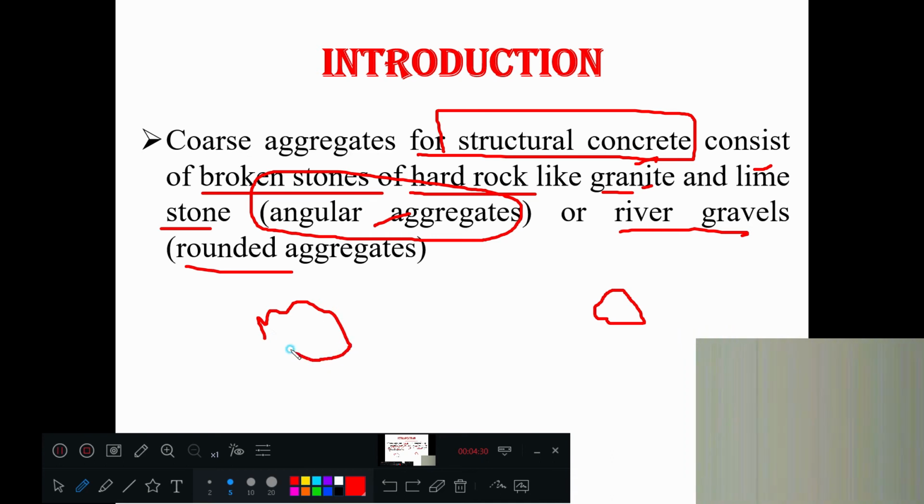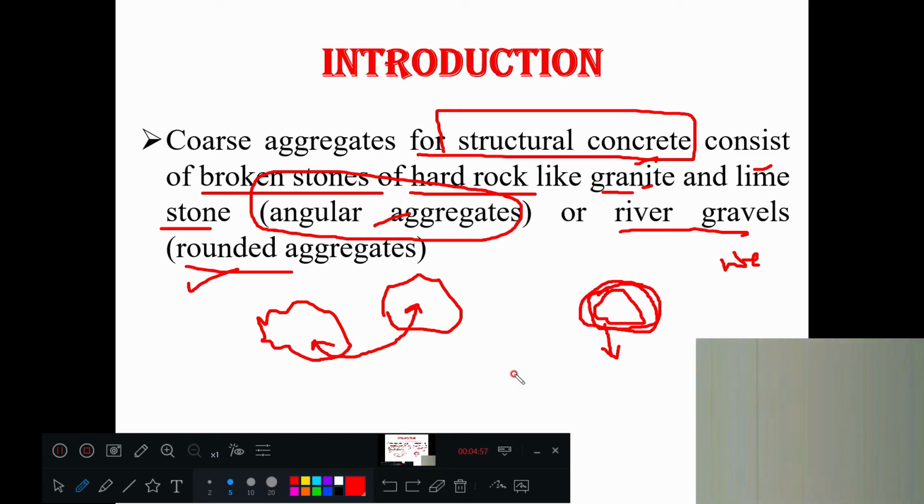Irregular means, in the crusher, we get irregular pieces after breaking. But those from the river are subjected to weathering action due to water movement, so the irregularity has been smoothened, which is why we call them rounded aggregates. Angular or irregular aggregates have better interlocking property. Rounded shape aggregates have better workability.